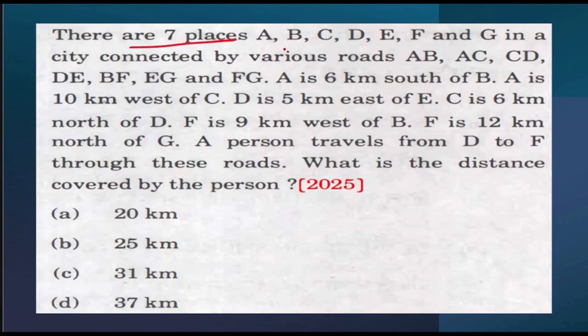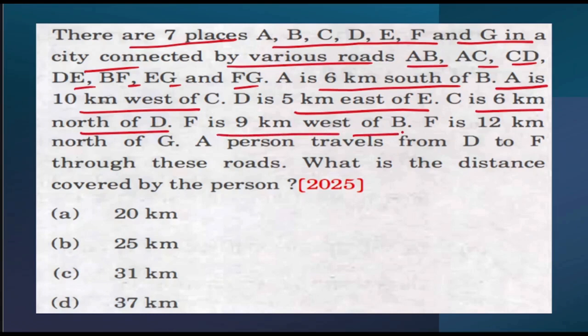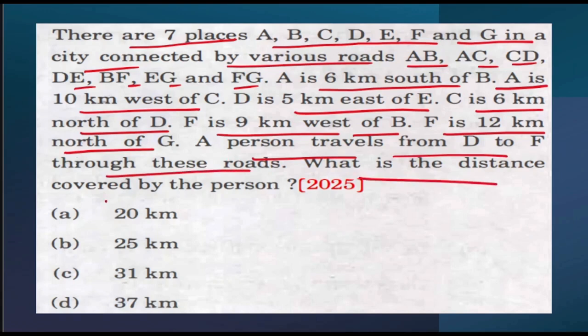There are 7 places A, B, C, D, E, F and G in a city connected by various roads: AB, AC, CD, DE, BF, EG and FG. A is 6 kilometers south of B. A is 10 kilometers west of C. D is 5 kilometers east of E. C is 6 kilometers north of D. F is 9 kilometers west of B. F is 12 kilometers north of G. Now the question is, a person travels from D to F through these roads. What is the distance covered by the person?